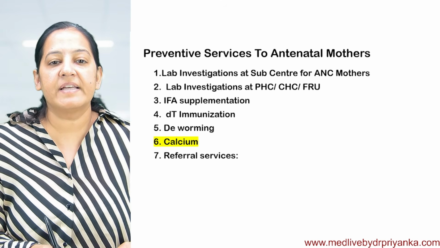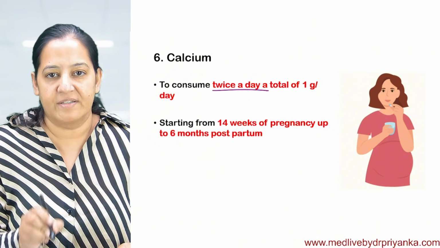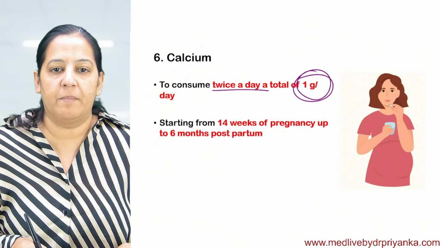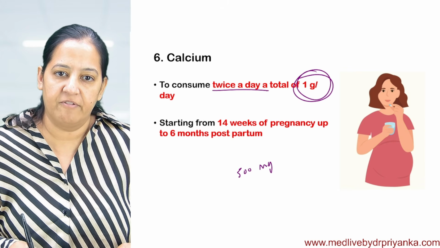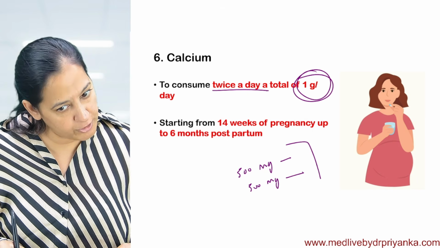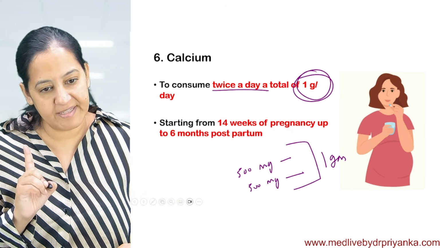Okay. Now, the next is calcium. Calcium tablets are also given to the pregnant lady, twice a day, a total dose of 1 gram. So you give 2 tablets of 500 milligram, 1 in the morning, 1 in the night. Total 2 tablets a day. Total dose is 1 gram, that is 1000 milligram. That is the calcium dosing.